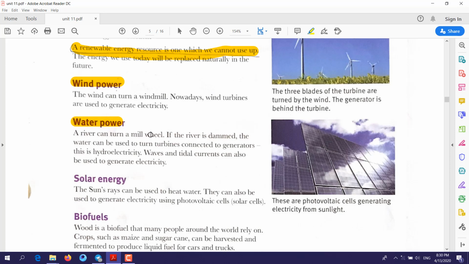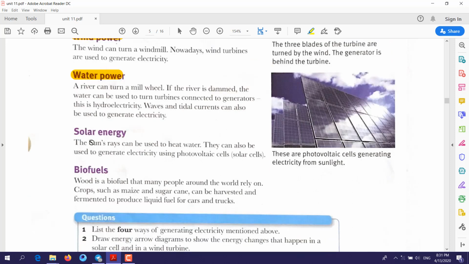Water power, what do you mean by water power? One of the ways they generate electricity is using a dam. There is water stored in front of the dam. When this water flows, it moves through turbines. These turbines rotate by the force of water, and the turbines generate electricity. The force that comes from water will not finish up. So this kind of energy we also call renewable energy.